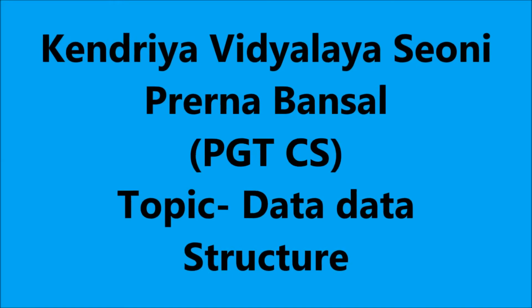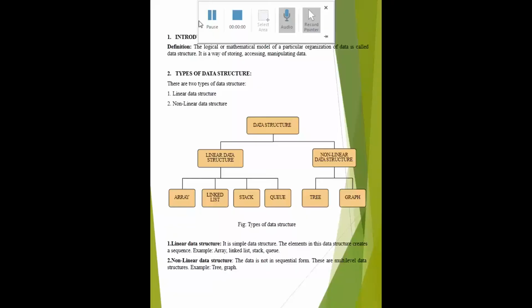Let us start our topic, data structure. Today we start the topic data structure. First of all, we clear the term data structure. Data means raw facts and figures. Raw facts and figures are stored in the memory. How can it be stored? How is it accessed? How is it manipulated? It deals with the term data structure. Data structure also tells the relationship between one data and another data.